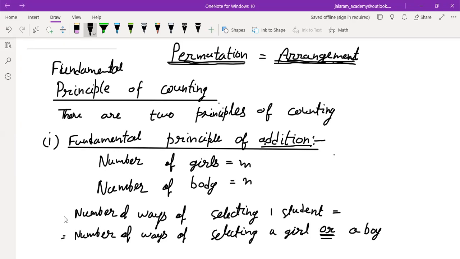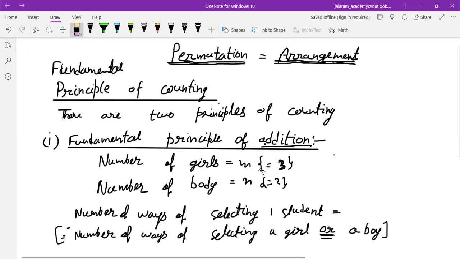Can you tell now? If there are two boys and three girls in our class, in how many ways can we select one student, for a debate or for an activity?